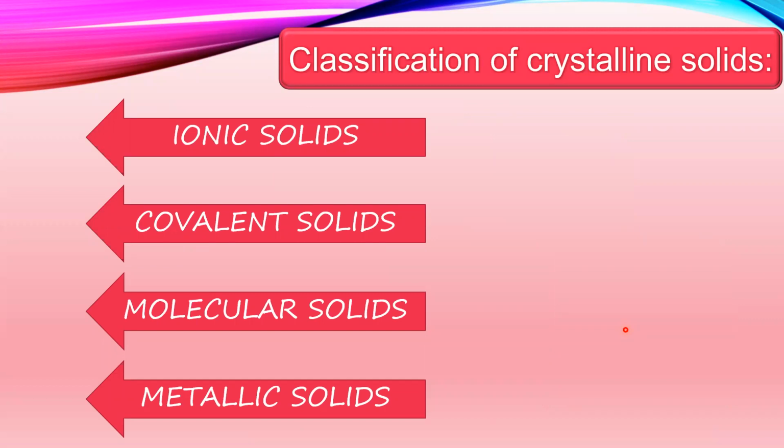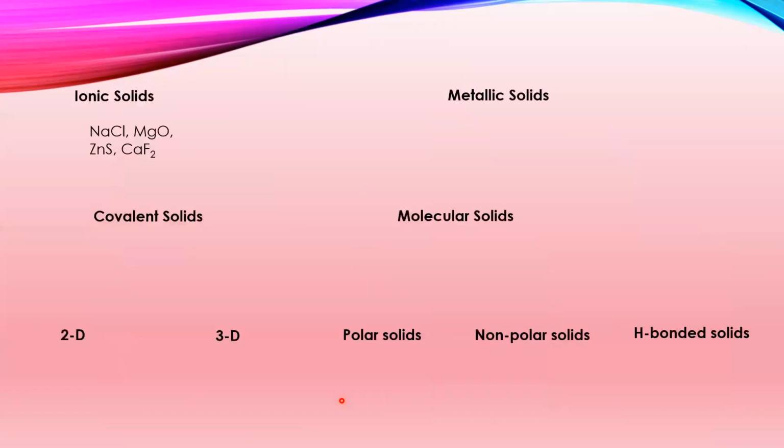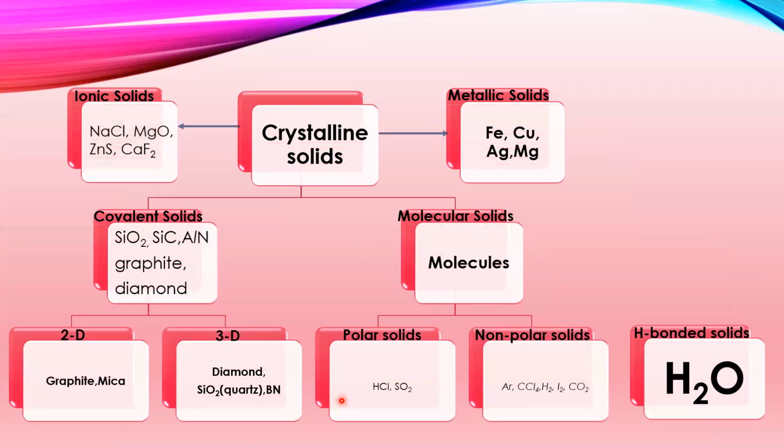Crystalline solids are again classified into ionic solids, covalent solids, molecular solids, and metallic solids. So here are examples of the different types of solids. Ionic solids, say sodium chloride, magnesium oxide, zinc sulfide, calcium fluoride. Metallic solids: all different types of metals come under metallic solids. Covalent solids, we have graphite, diamond.